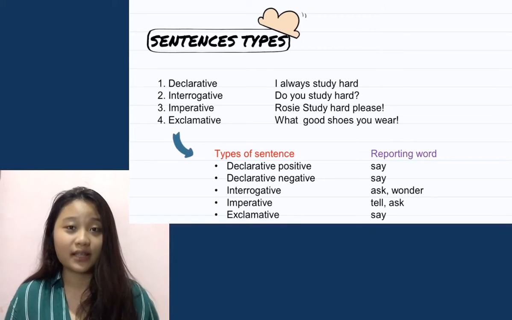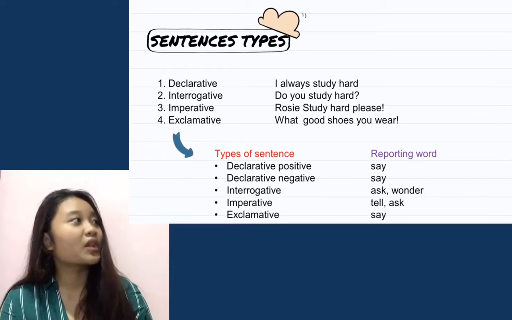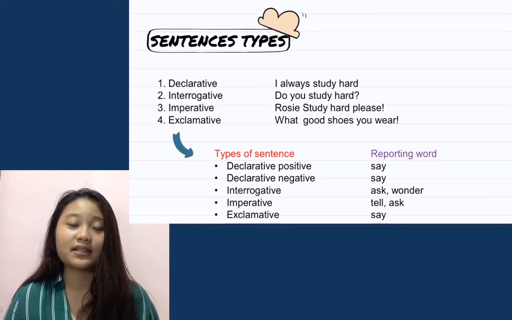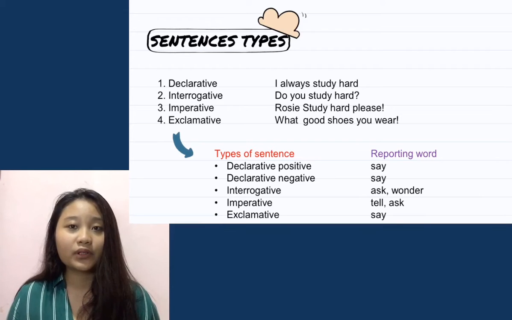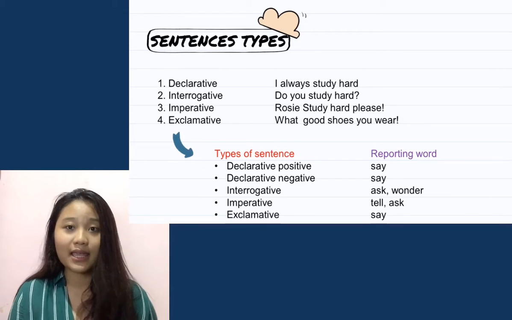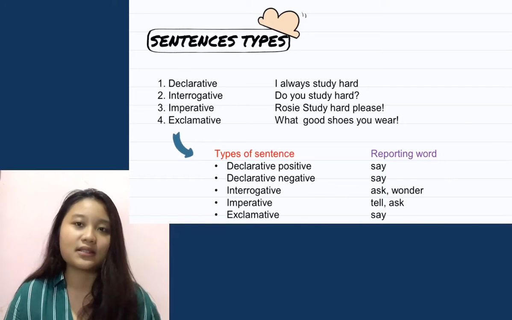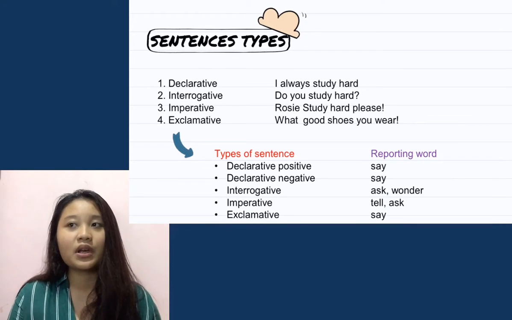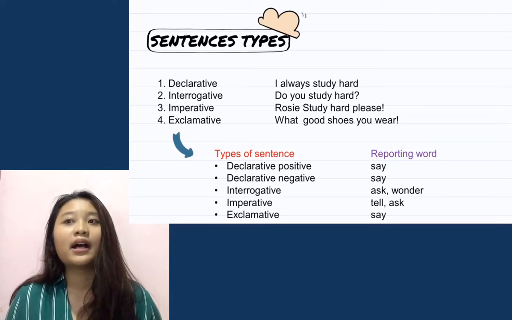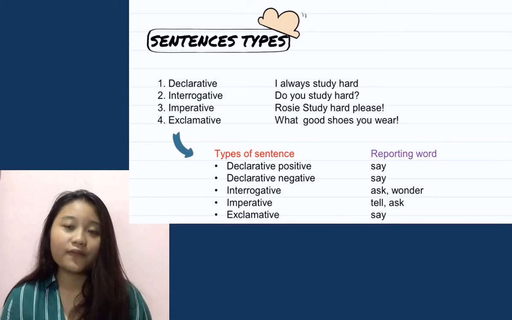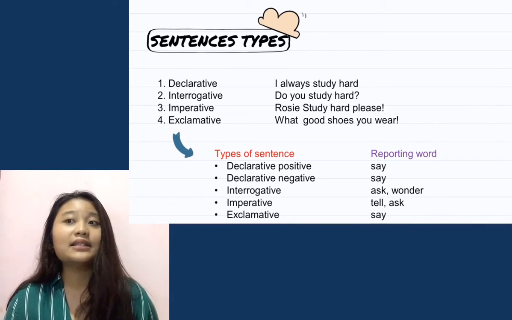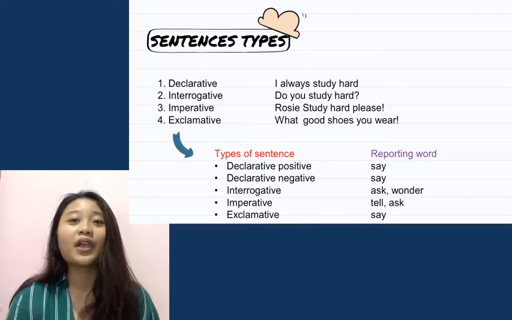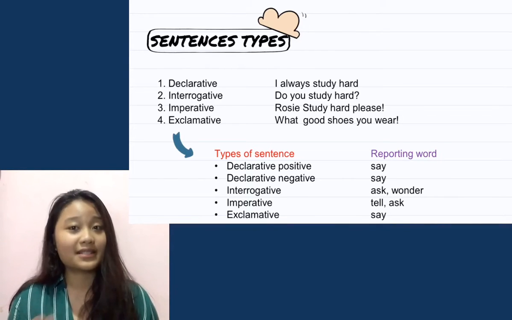These types of sentence have their own reporting words. Let's see in the slide. If the sentence is declarative, positive or negative, the reporting word that we use is say. If the sentence is interrogative, we use the words ask and wonder. If the sentence is imperative, we use the reporting words tell and ask. And if the sentence is exclamative, we use the word say.